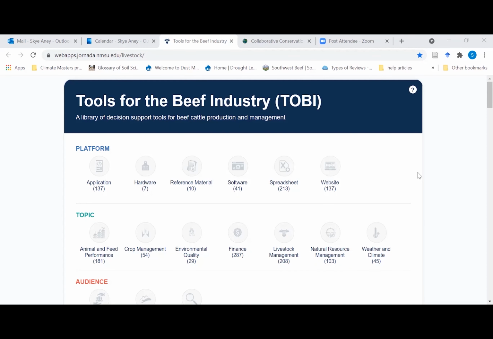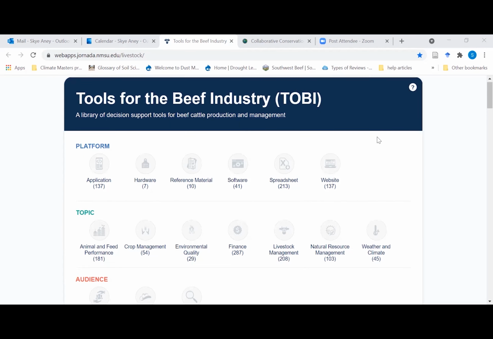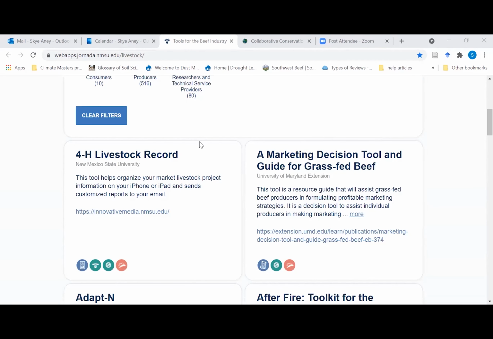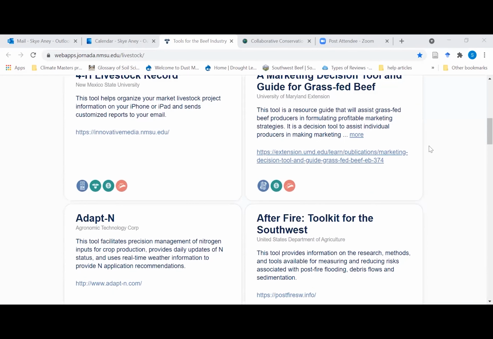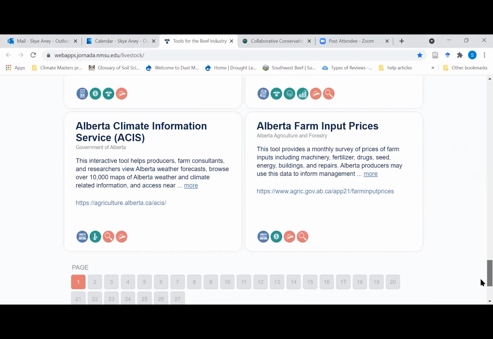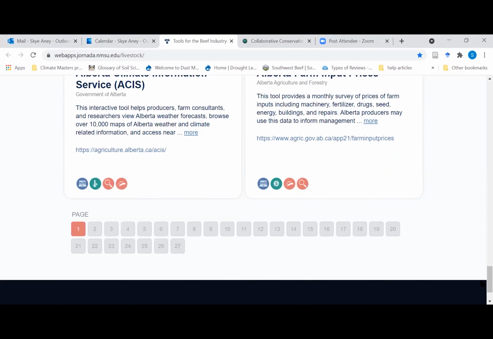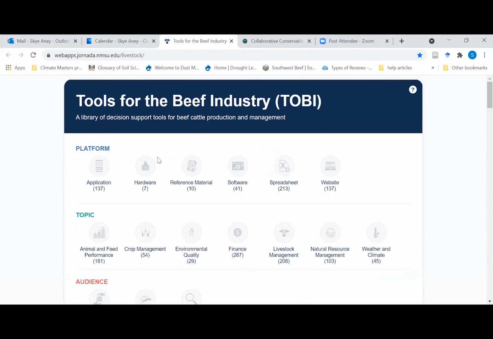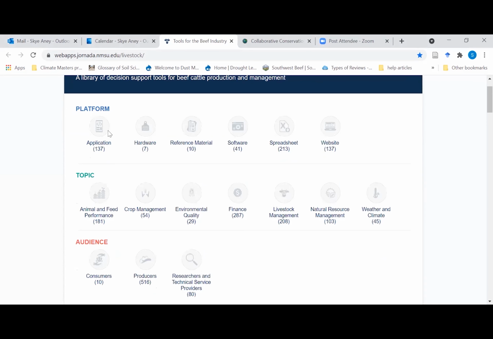So when you land on the TOBI page, all the tools that are listed in the database are all here in alphabetical order. As you can see, there's 27 pages of them. That's a lot to sift through. So you can filter by some various characteristics here.